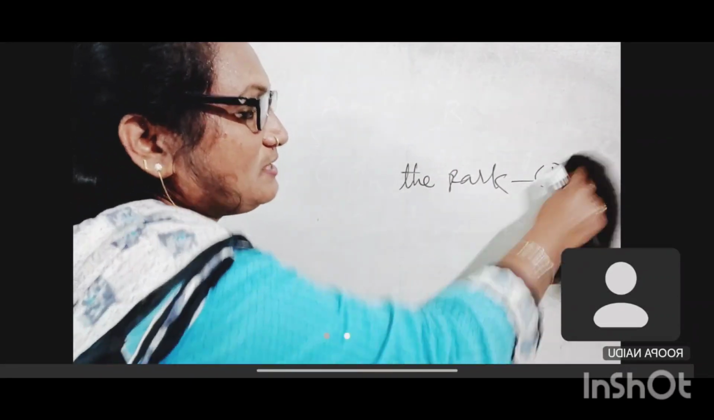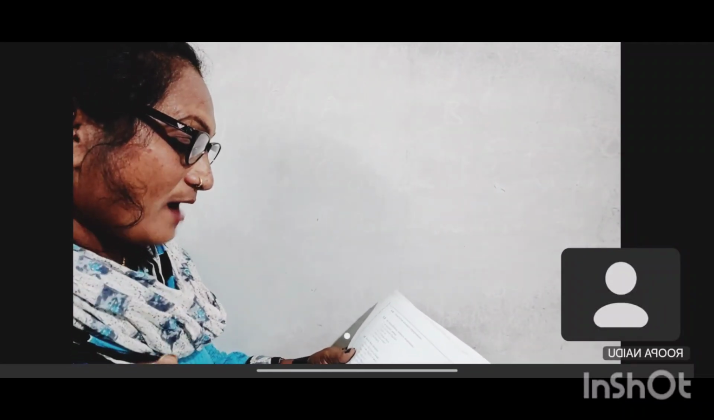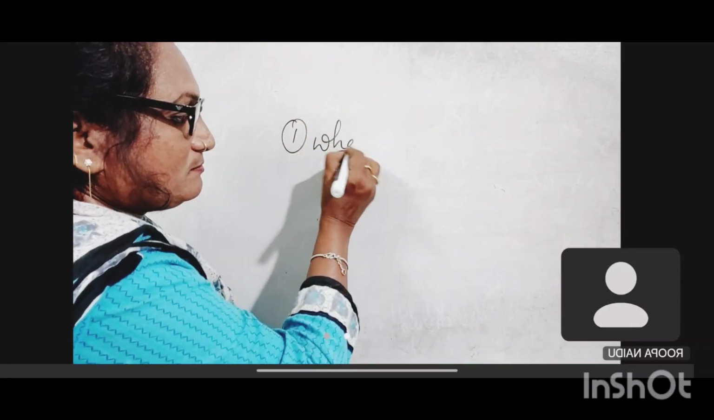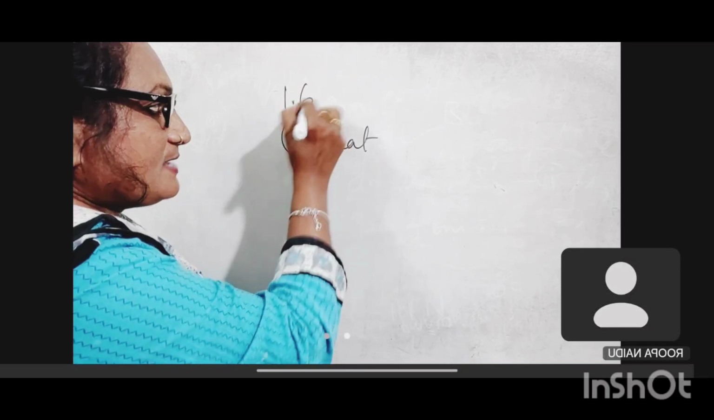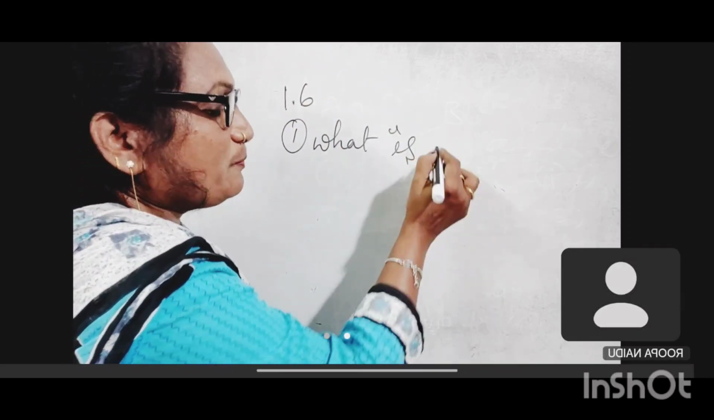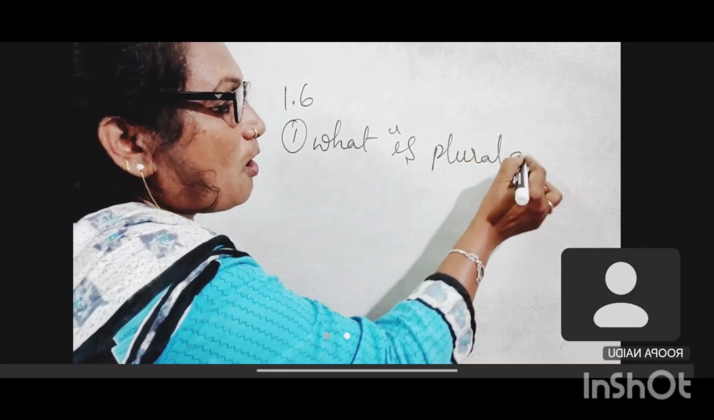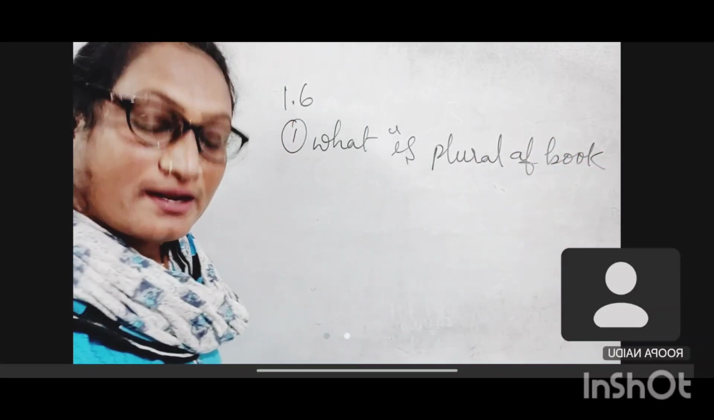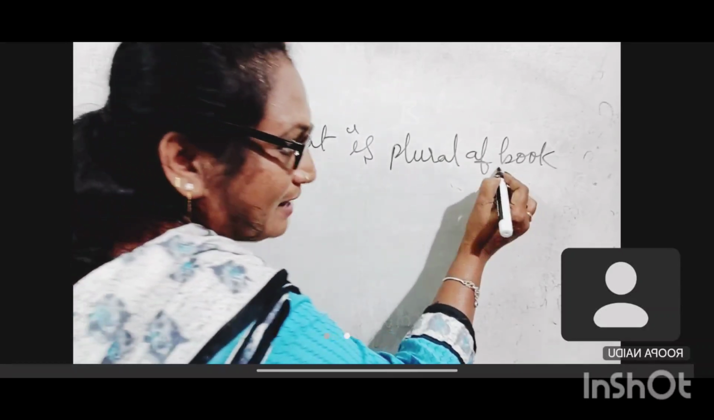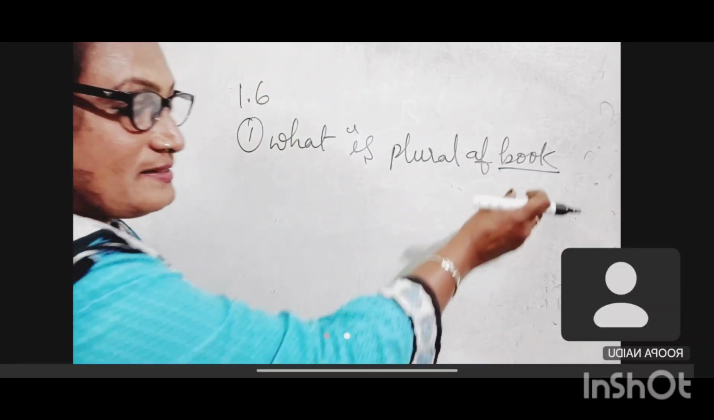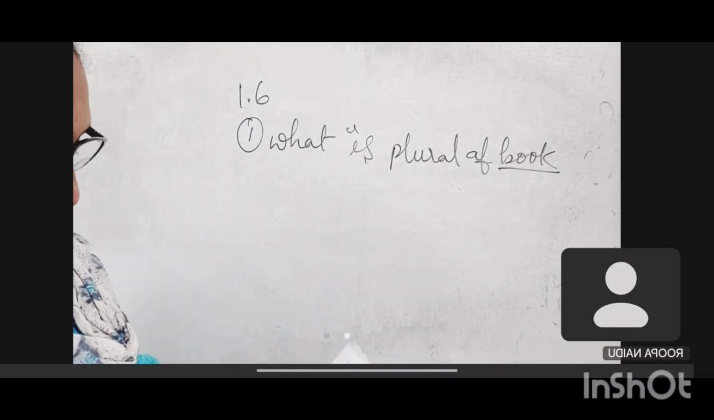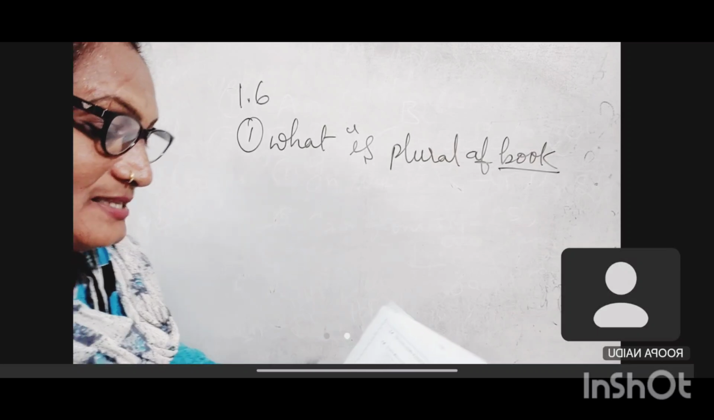1.6, if you see, give some questions to them. Questions means, see, what is the plural of book? First question. 1.6 exercise. What is the plural of book? If they are kids, if they are third standard like that, you have to underline that. Ask them what is the plural of this. They have to say that plural, books. Second question, what is the singular of men?